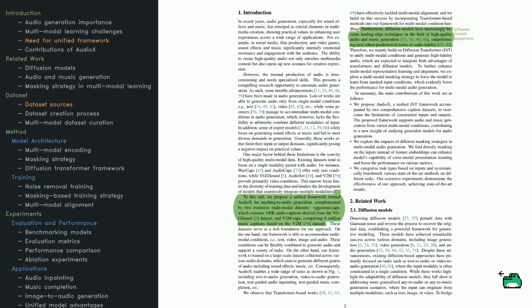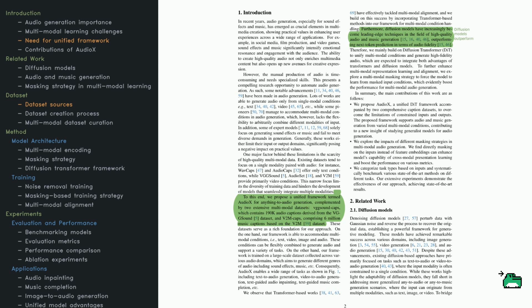AudioX addresses this by embracing an anything-to-audio mindset. It's designed to accept text, video, images, or even other audio, and then produce coherent sound. That's made possible by two new large-scale datasets. One with 190,000 audio captions from VGG Sound, and another with 6 million music captions from V2M. And at its core, it uses a transformer-based model that integrates diffusion processes to generate high-fidelity audio. If you're familiar with diffusion models in image generation, this is a similar approach but adapted for sound.